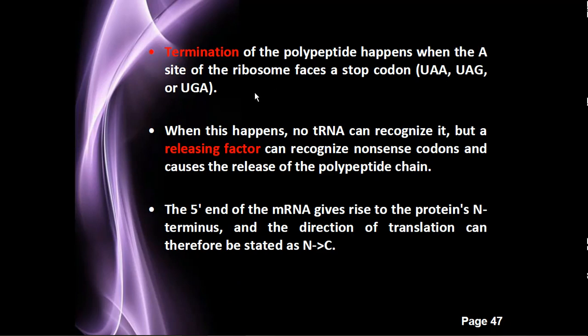Termination happens when a stop codon is present, that is UAA, UAG and UGA, seen in the mRNA sequence. When this happens, no tRNA can recognize it, but release factors recognize this.